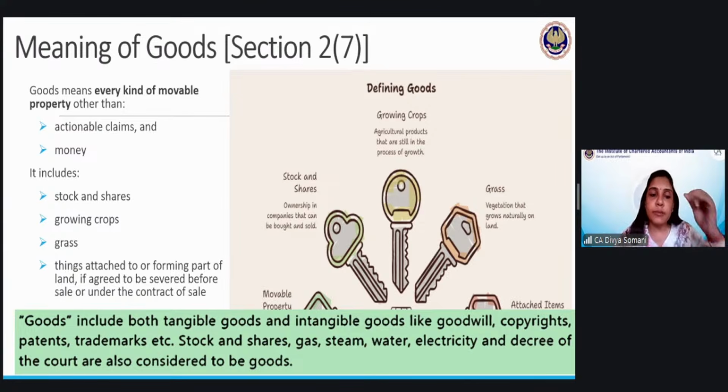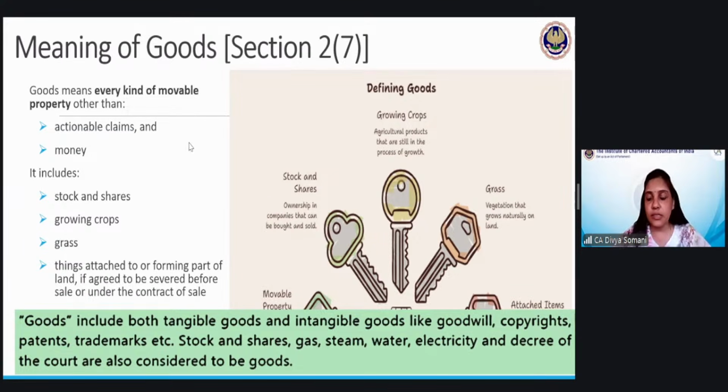So it is mentioned that whenever you are transferring your actionable claim to someone else, the Transfer of Property Act will be applicable and not the Sale of Goods Act, because a lot of things are attached to it. It is not a simple thing, it is a very complex thing. So whenever you are transferring this actionable claim, your right, to someone, the Transfer of Property Act is applicable.